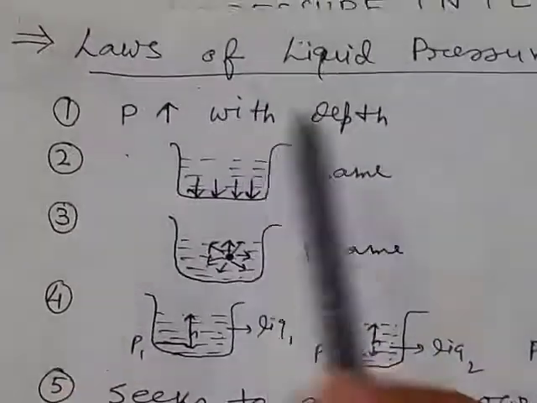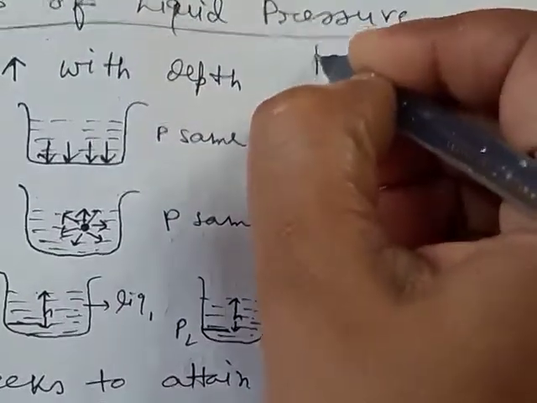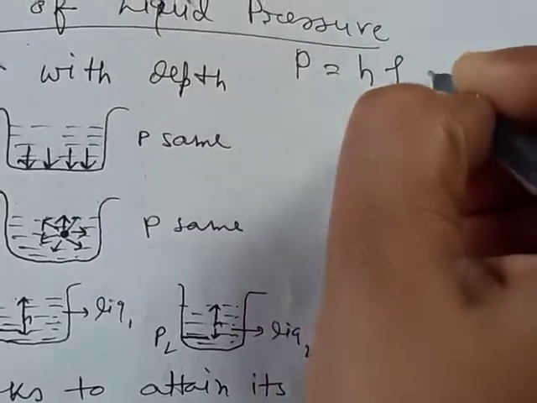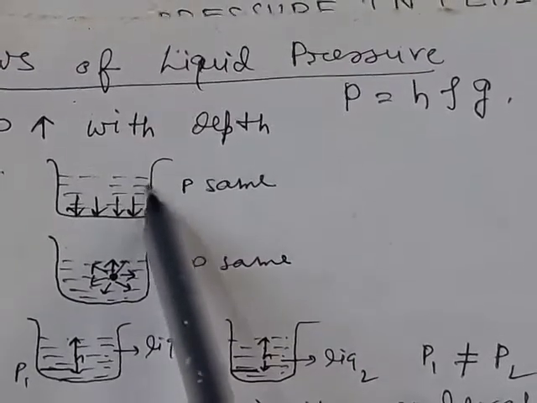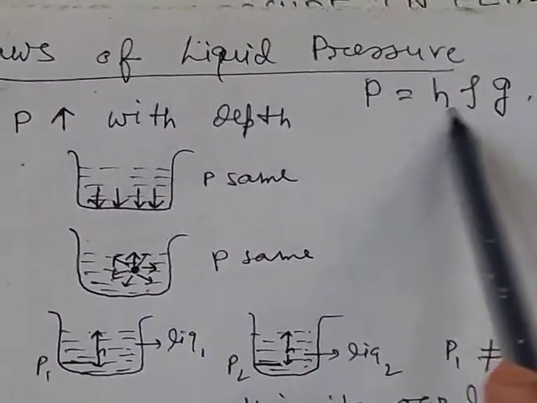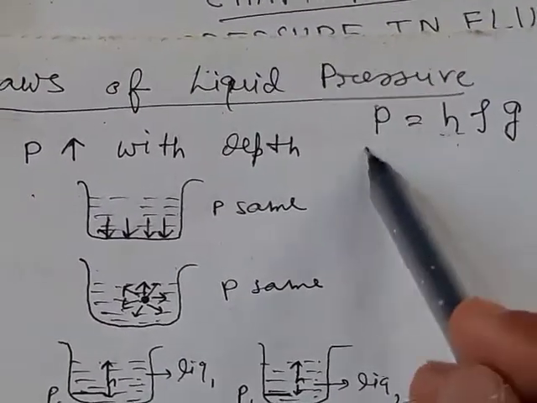Now, laws of liquid pressure. For the liquid pressure, the formula is P equals h rho g. Number 1: P increases with depth. As the depth of a point from the upper surface of the liquid increases, the pressure exerted by the liquid also increases. That is, with increase of h, P increases.